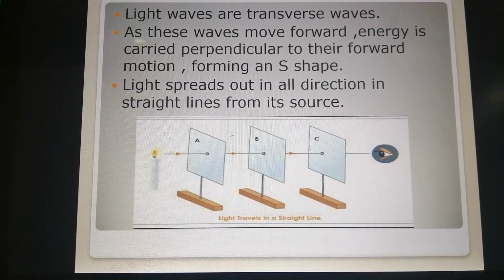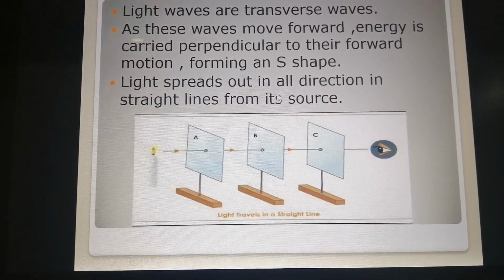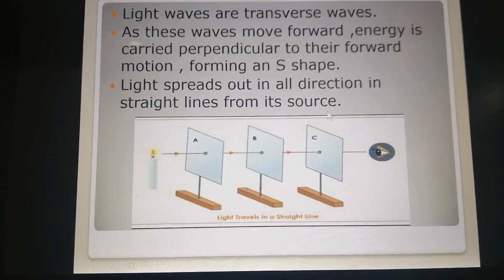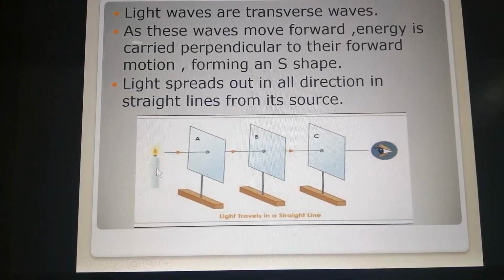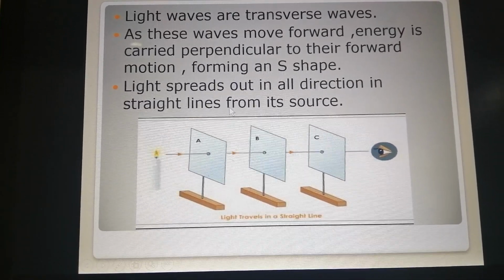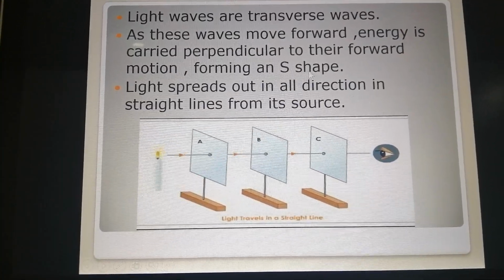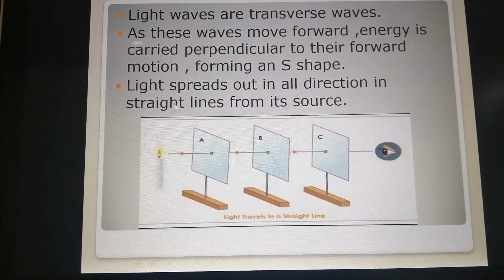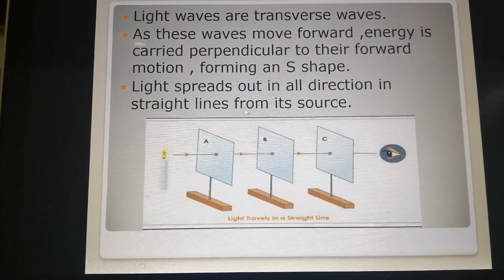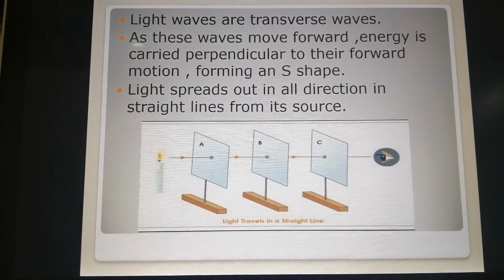It moves in a straight line, spreading out in all directions in straight lines from its source. So light is a source of energy that travels in waves. These waves make the S shape, and they travel in a straight line to spread away from their source. Okay?